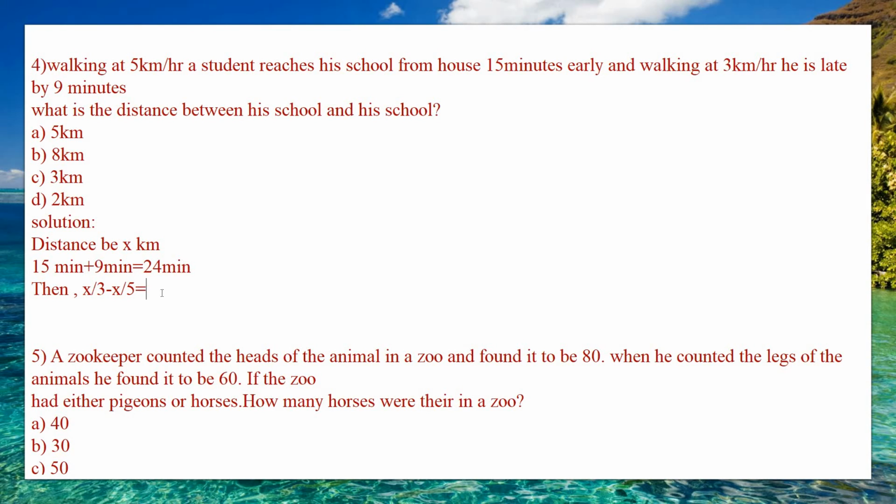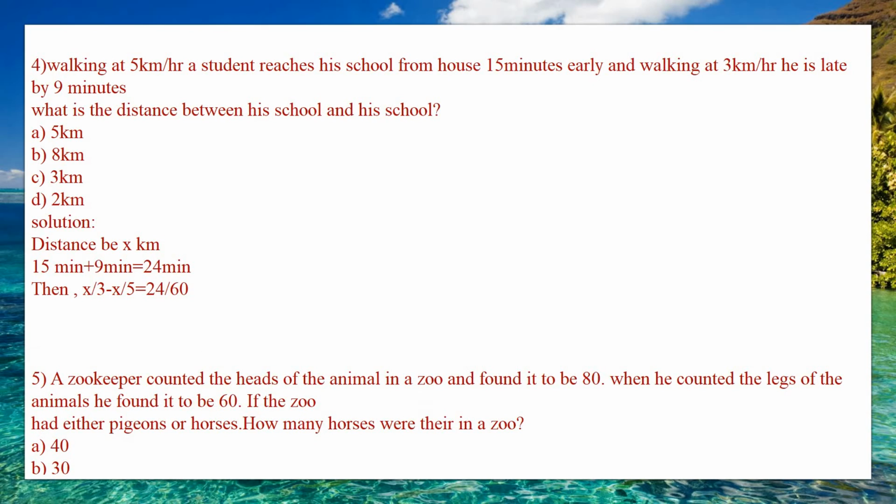Then you can say it is 24 divided by 60, taking the LCM of 15 as well as 9 to be 60. Upon cancellation, 24 over 60 is 2 divided by 5. Find the LCM of the denominators: 5 and 3, it will be 15. So (5x minus 3x) divided by 15 is equal to 2 divided by 5.